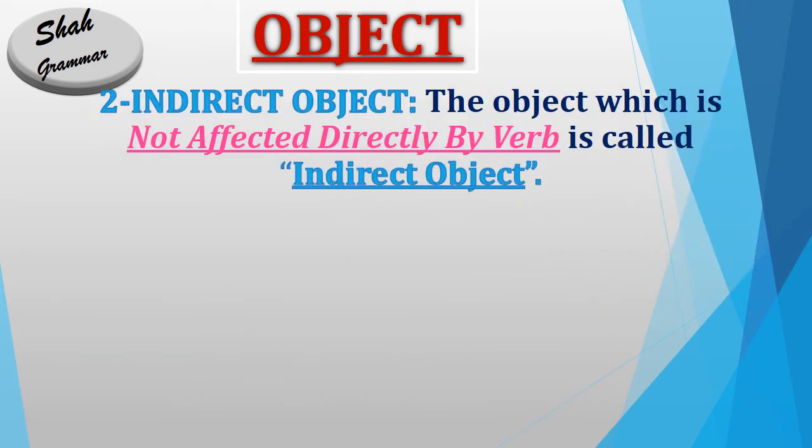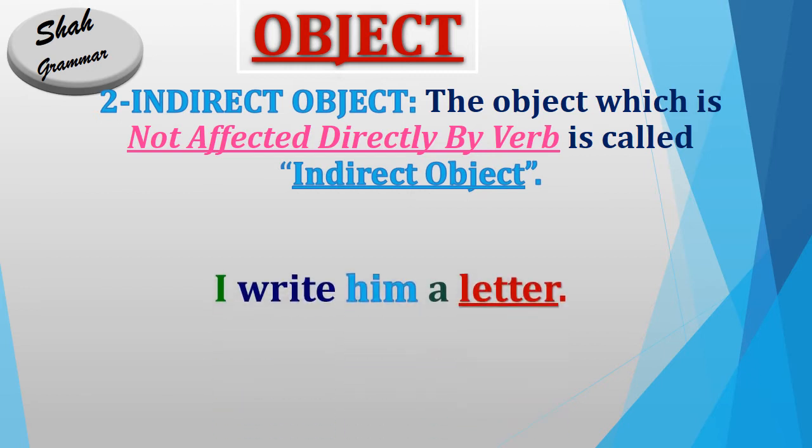Indirect object. The object which is not affected directly by verb is called indirect object. So guys, it is entirely opposite as compared to direct object. What is indirect object? In this case, which is not affected directly by verb is called indirect object. So guys, we took the same example to make you better understand. The example is I write him a letter. In this sentence there are 2 objects, him and letter.